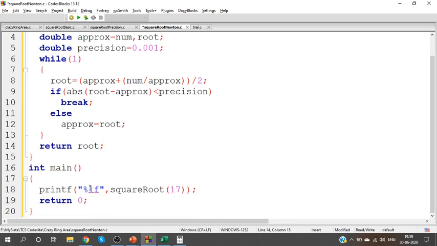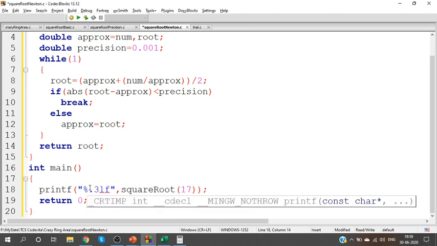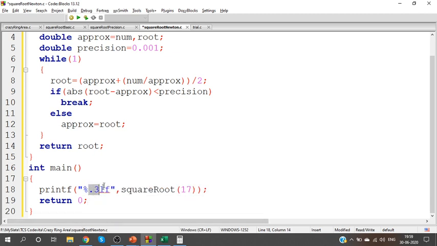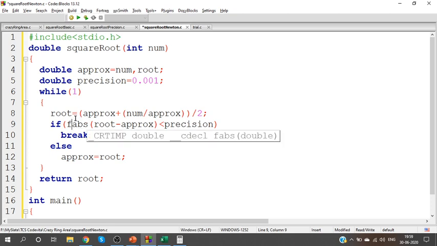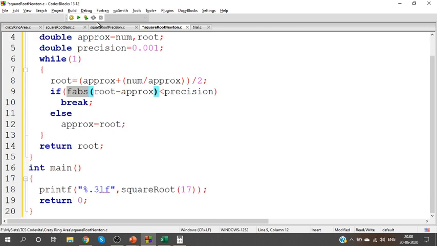I have asked for 3-digit precision, which is why I'm going to use 0.3 LF. One problem with this method, guys, is that we are using the absolute function here. First problem is absolute will work only with integer values. To work with float and double values, you should use F absolute, floating values absolute. Just ABS will work only with integers. First, take a look at the output.